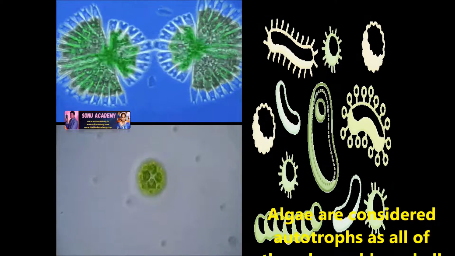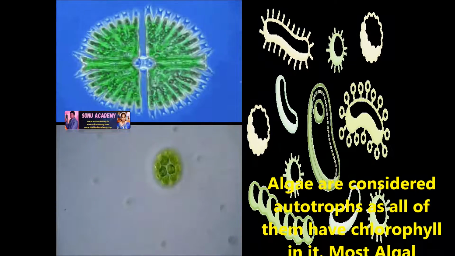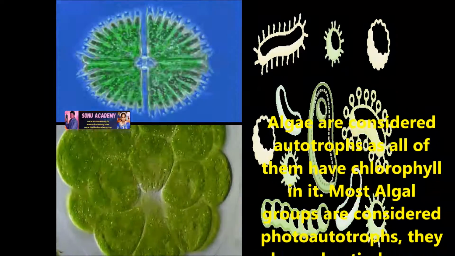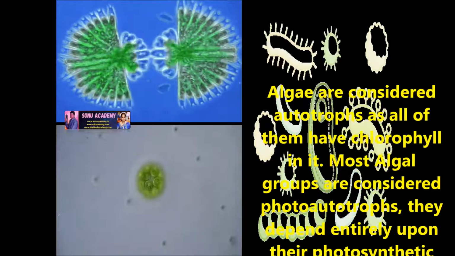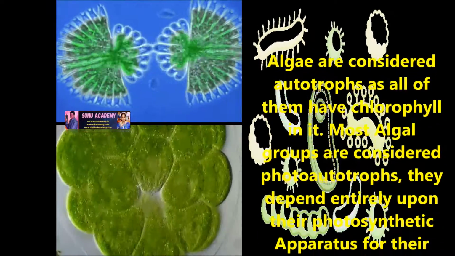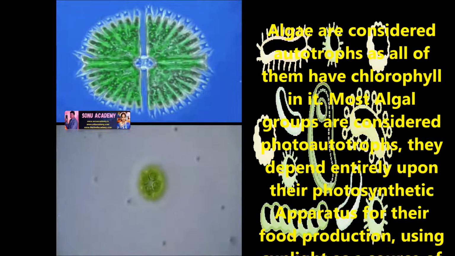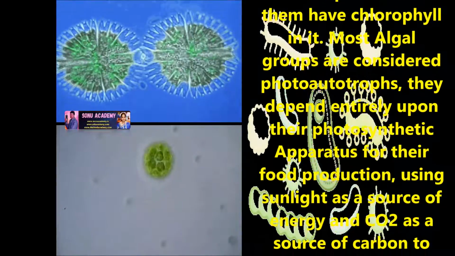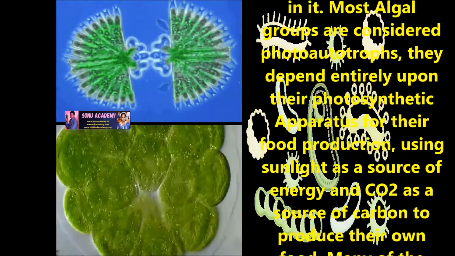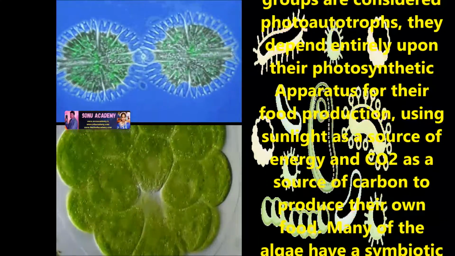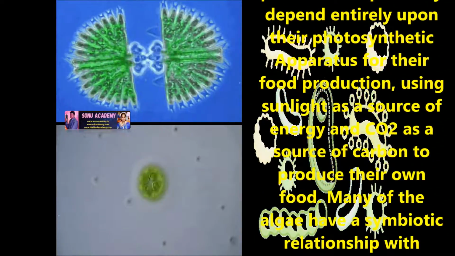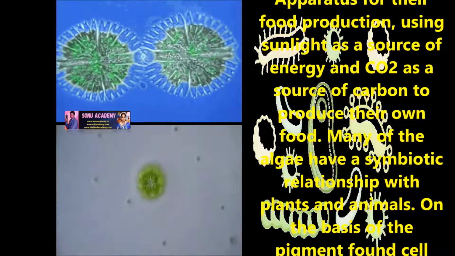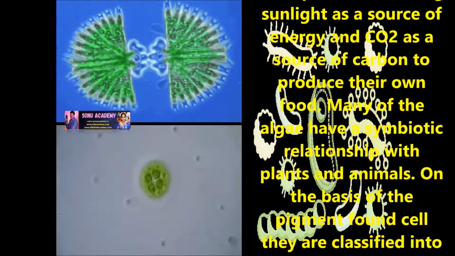Now let us discuss the mode of nutrition in algae. Algae are considered autotrophs, as all of them have chlorophyll in them. Most algae groups are considered photoautotrophs. They depend entirely upon their photosynthetic apparatus for their food production, using sunlight as a source of energy and CO2 as a source of carbon to produce their food. Many of the algae have a symbiotic relationship with plants and animals.